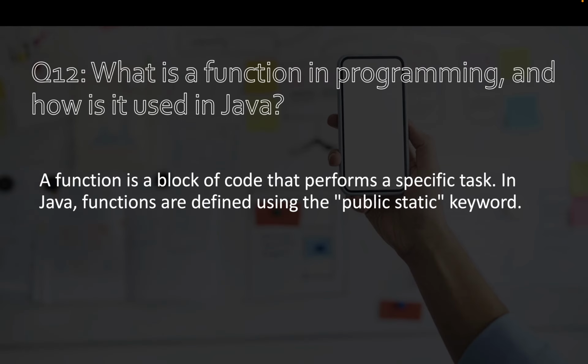Question number 12. What is a function in programming and how is it used in Java? A function is a block of code that performs a specific task. In Java, functions are defined using the public static keyword.